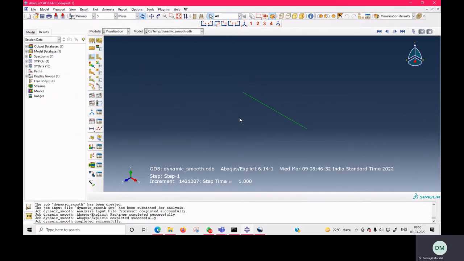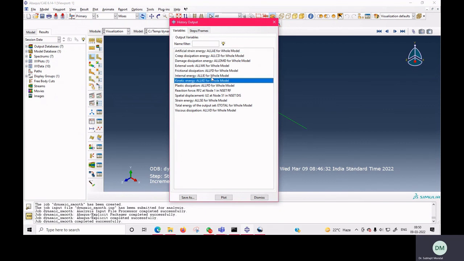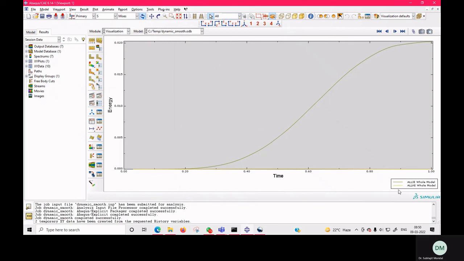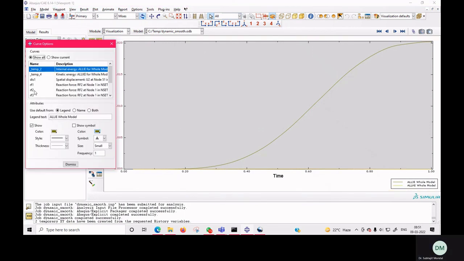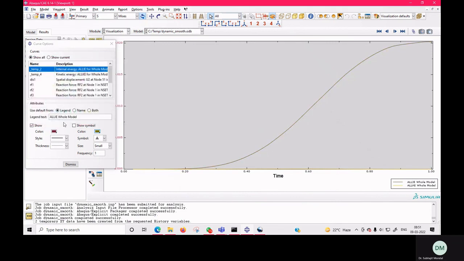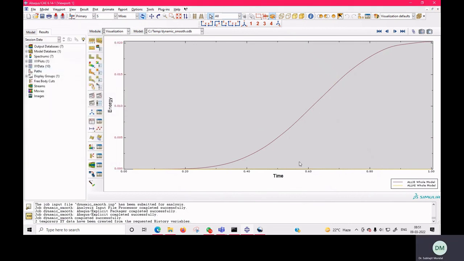Now here again we are going for the result of your smooth step function. Now here we want to see kinetic energy and internal energy. So here you can see that your internal energy is quite high in comparison to kinetic energy.